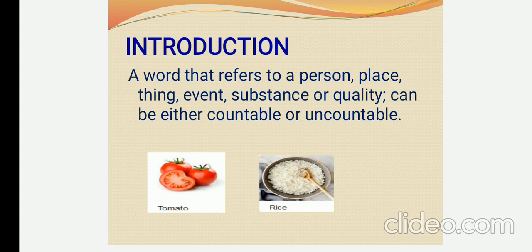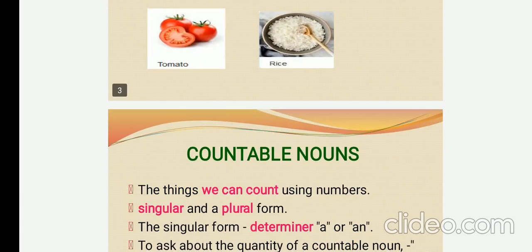Countable means we can count. Uncountable means we can't count in number. Let us learn about uncountable and countable in a little bit detailed manner.